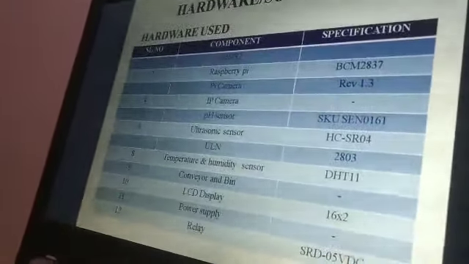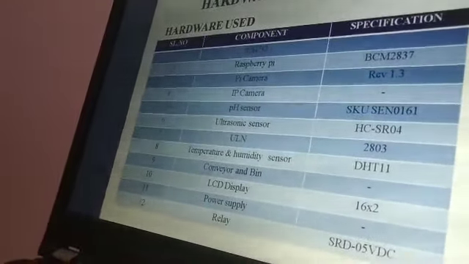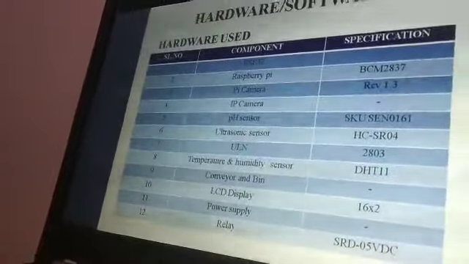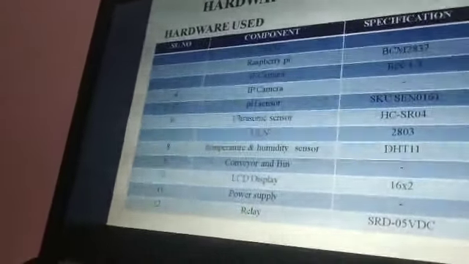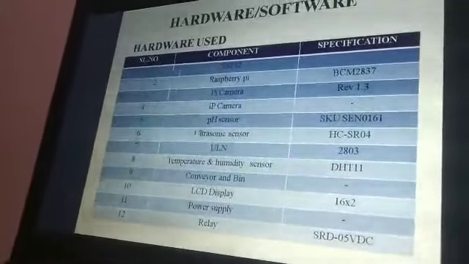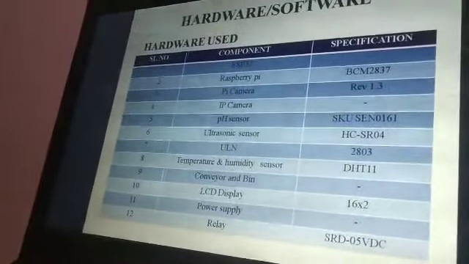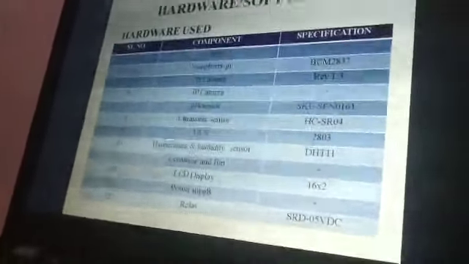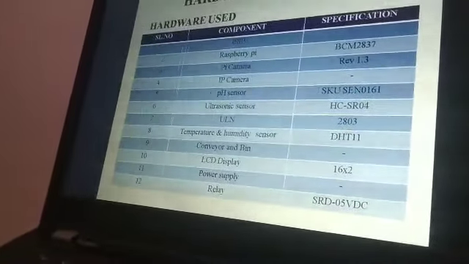ULN2803 is the driver circuit. With the ESP32, we can't drive the relays and all. That's because the output voltage of this ESP32 is 20 millivolts. This voltage is not sufficient to drive the relays. So that's why we have chosen this ULN driver circuit. It provides sufficient power supply to these relays and drives the system.